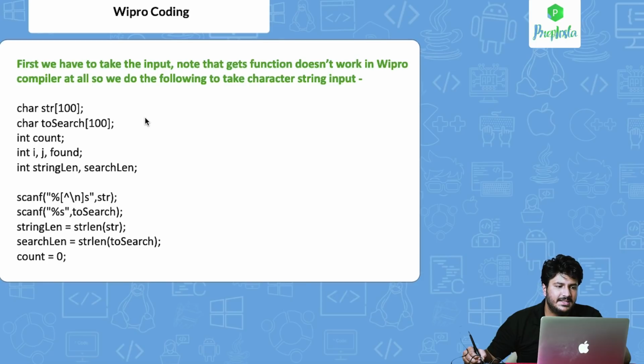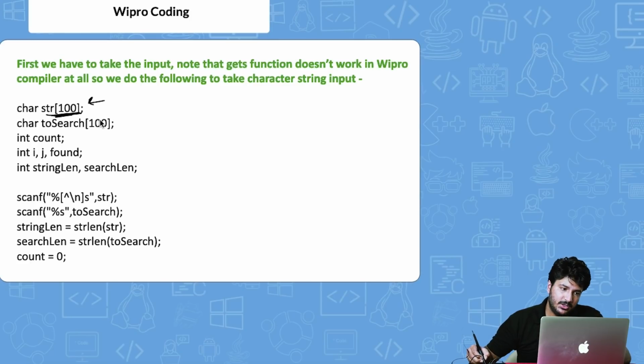So let's start with this particular question. Initially we are initializing the first string, str100, wherein we are taking the string as the input. Then we initialize the string that we have to search. Then a variable for counting the number of times we have found the target string in the main string.